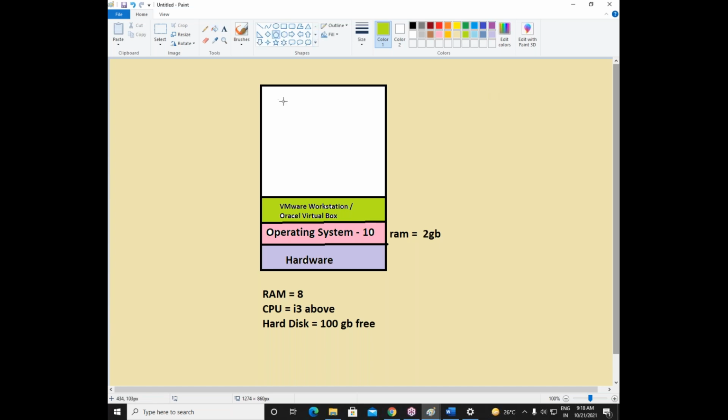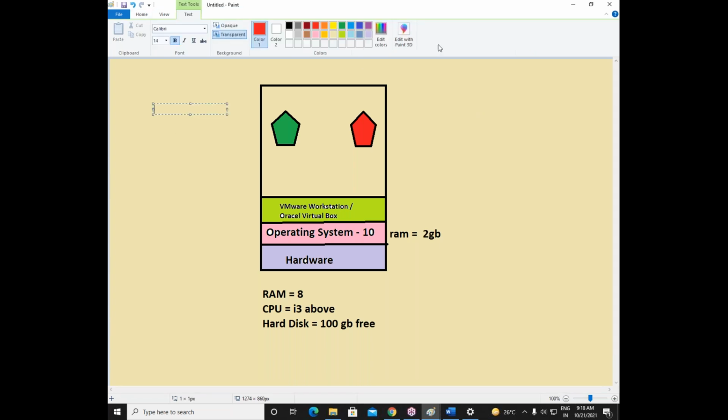Let me say this is one virtual machine here, and this is another virtual machine. We have two virtual machines created. This virtual machine is for server and this virtual machine is for client. Server VM means virtual machine.